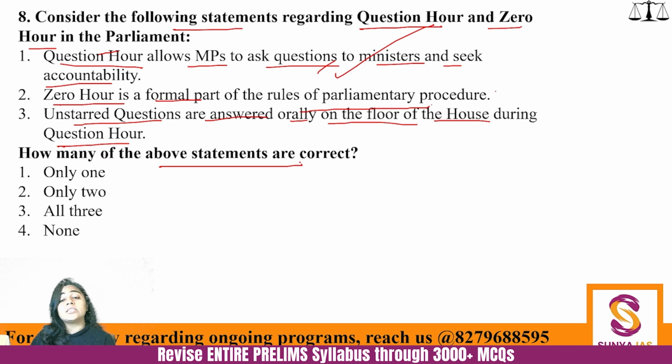0 hour is an Indian innovation. It is not a part of the rules of procedure. So 0 hour is not a formal part. So this is incorrect. And unstarred questions are answered orally? No, they are answered in writing.